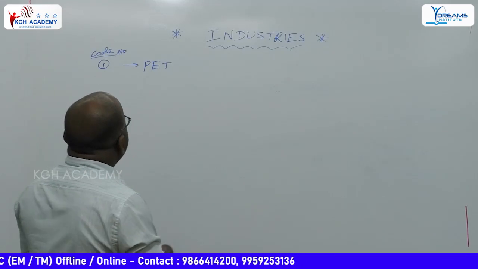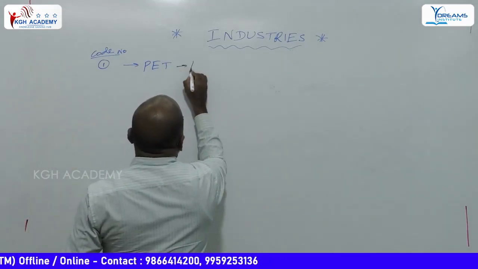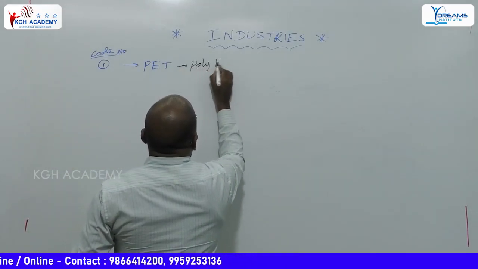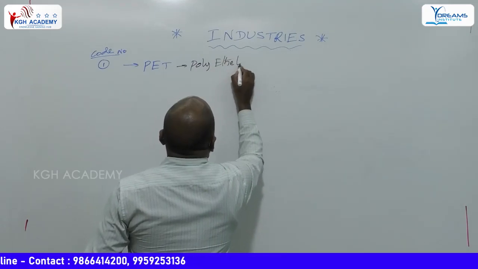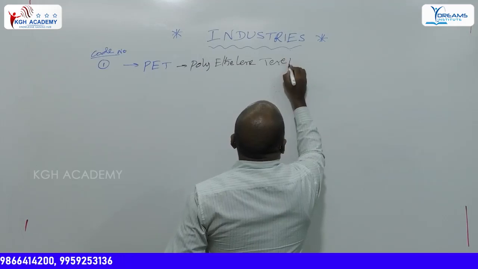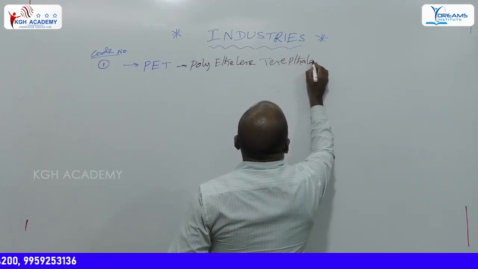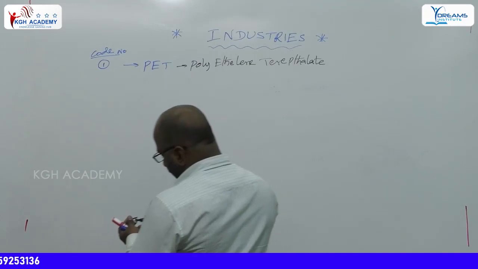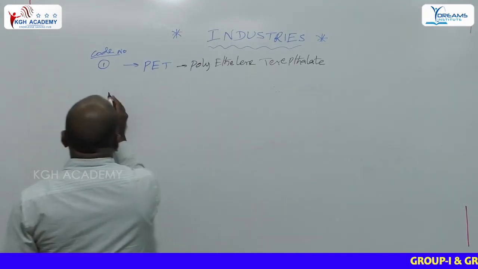PET means polyethylene terephthalate. Polyethylene terephthalate.